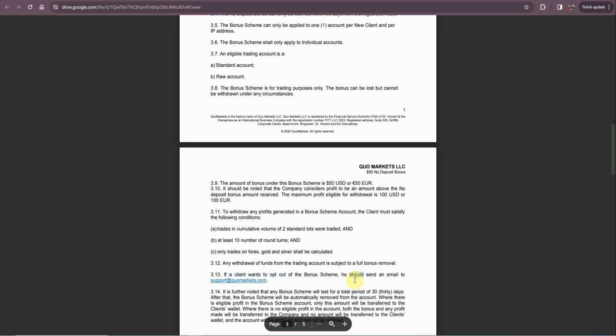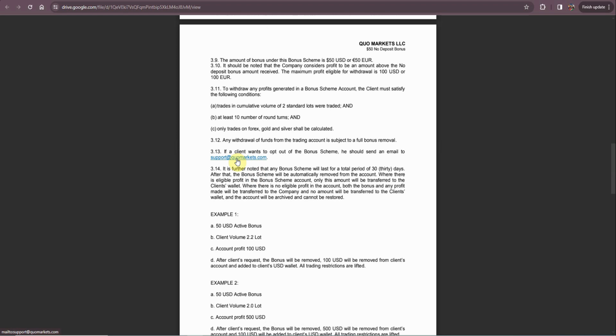If a client wants to opt out of this bonus scheme, he or she should send an email to support at Quomarkets.com. What they're saying here is, maybe you join the bonus and then later you realize you don't want to continue the bonus anymore, maybe you want to pay out or something, just email the company's support email.